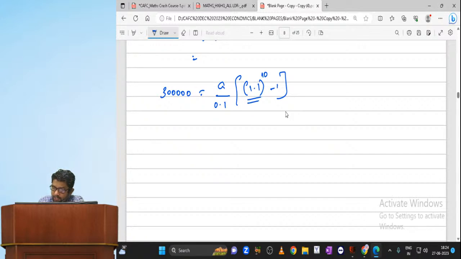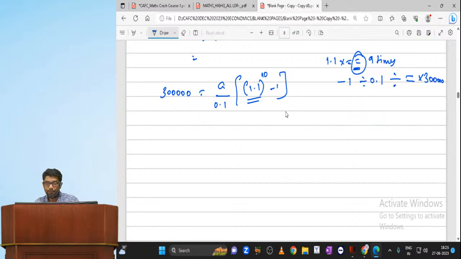Most of the time the 1.1 whole power value will be given to you in the question itself. We find 1.1, into, equal to, for 9 times. Minus 1, divided by 0.1. We got the entire right hand side except A. Now it goes to the left hand side: divided by, equal to, into 3 lakhs. Can you please get the answer?